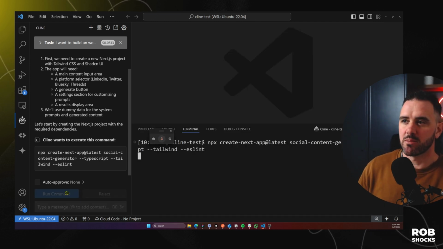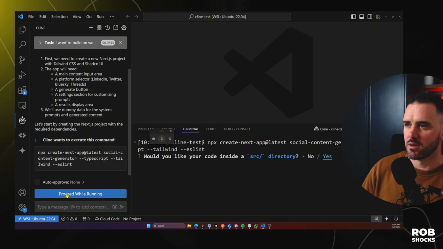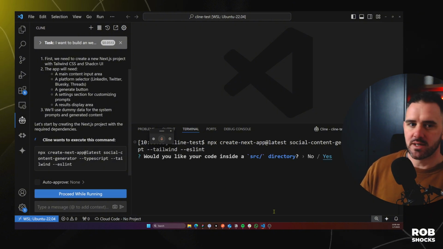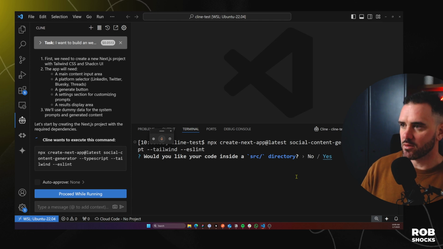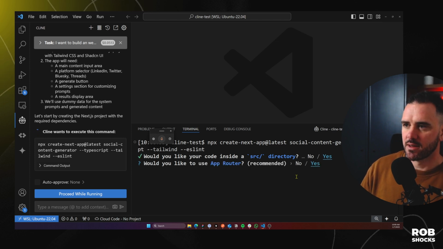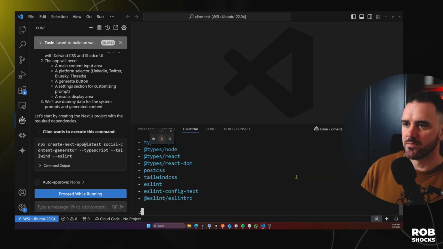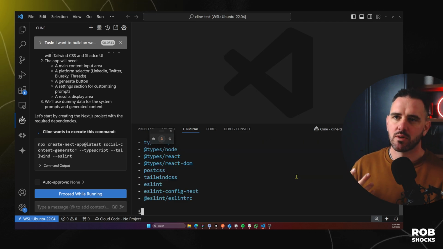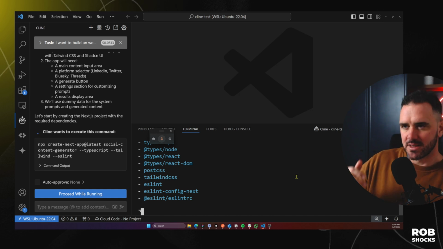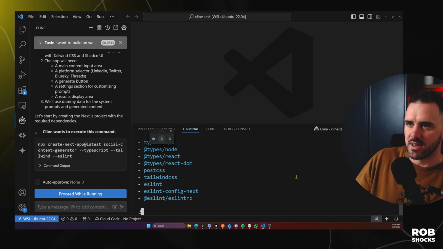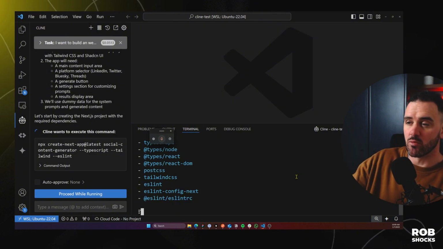This is cool. It's popped open the terminal. Great. And it's asking me, do I want to go to the source directory? Yes. App router, yes. TurboPack, no. Import alias, no. So what I like here already is that it's opening the native terminal that I would normally interact with to run these commands.